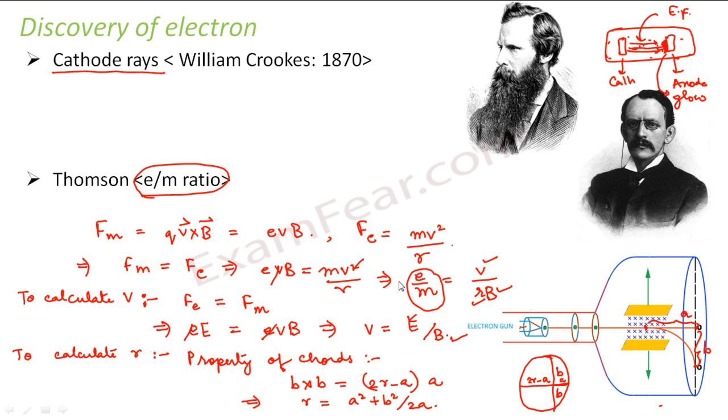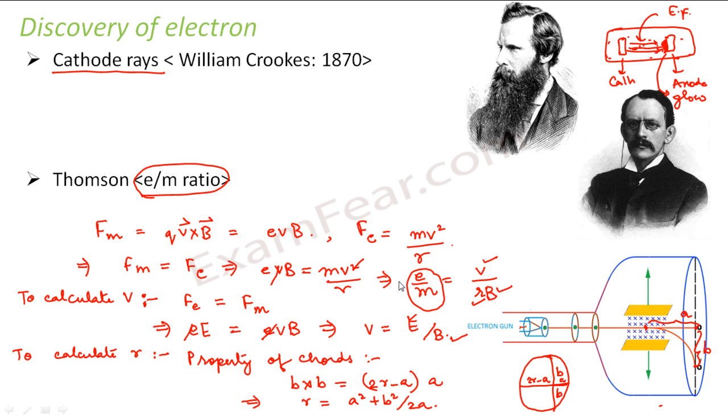This charge by mass ratio was often known as the specific charge. Many scientists use this specific charge terminology instead of charge by mass ratio. So after he got a specific value for this charge by mass ratio, this was the next step.